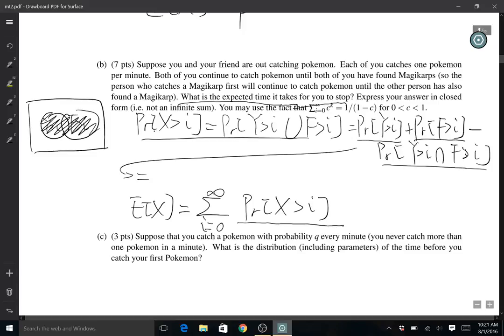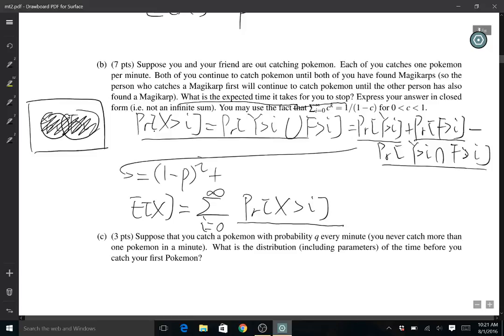It's saying you haven't caught a Magikarp by time I. So basically it means the first I Pokemon you catch are all not Magikarp. So I will have 1 minus P, the probability that you didn't catch Magikarp, to the power of I.